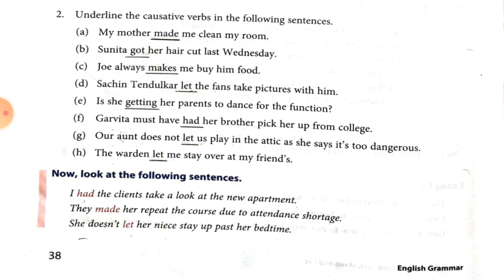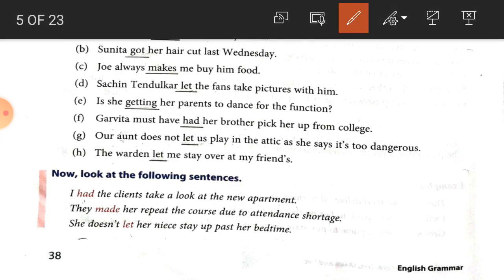Now student, look at these sentences. I had the client take a look at the new apartment. So here what is had? Causative verb. They made her repeat the course due to attendance shortage. So made is what? Causative verb. She doesn't let her niece stay up past her bedtime. So here let is the causative verb.